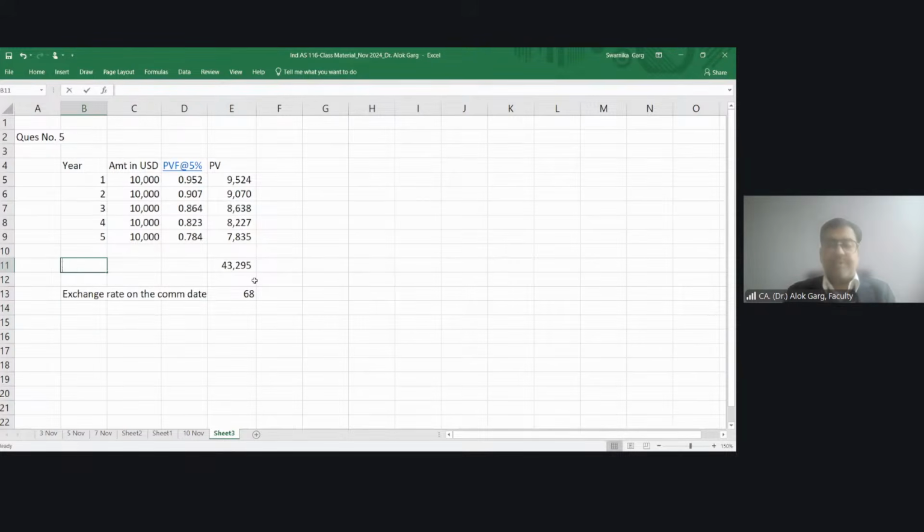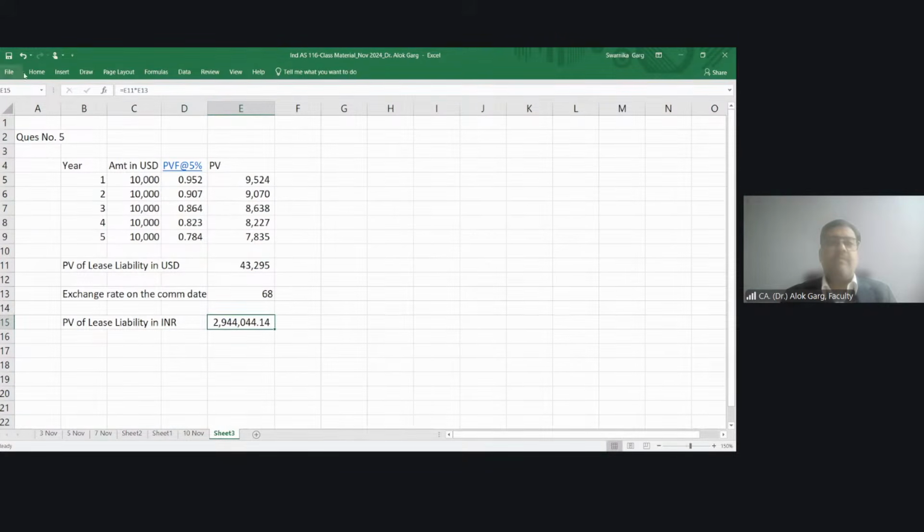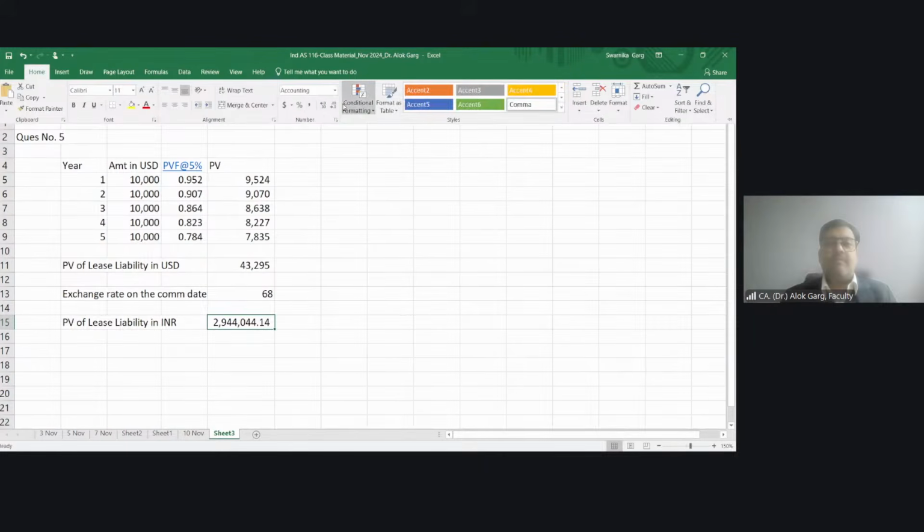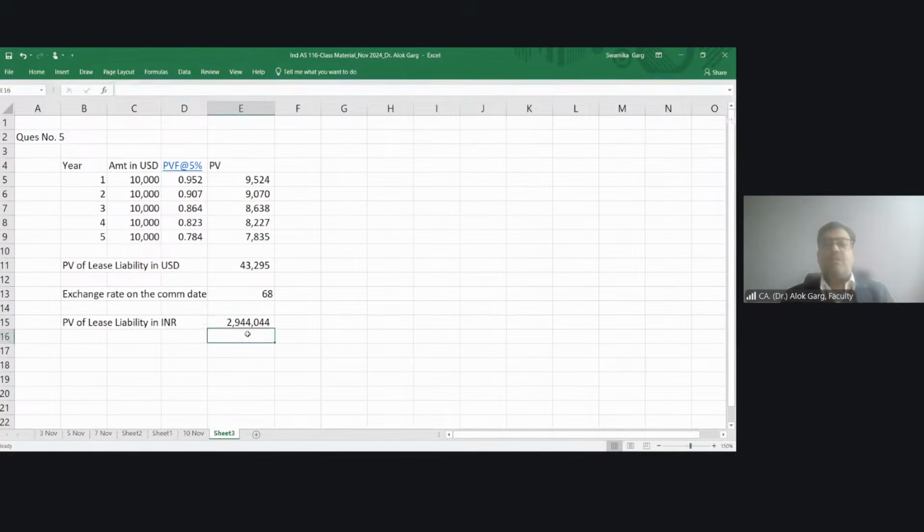This is my present value of lease liability because this is a future payment in USD. Now, my present value of lease liability in INR is 29,44,044, right?